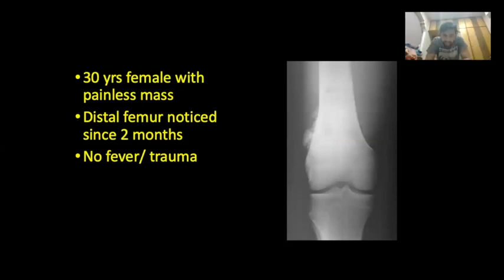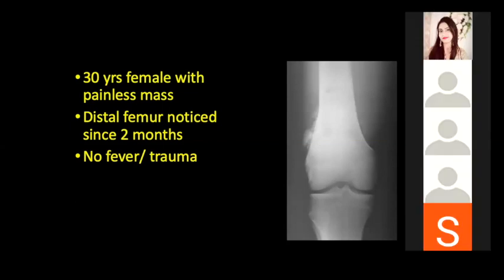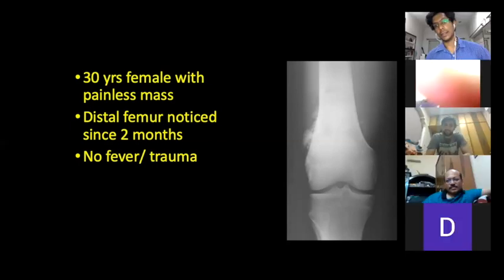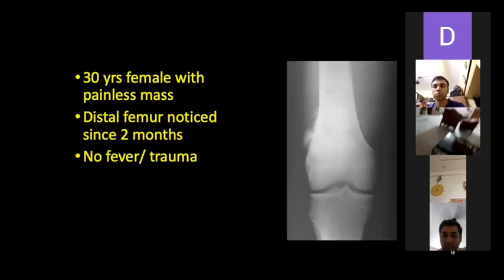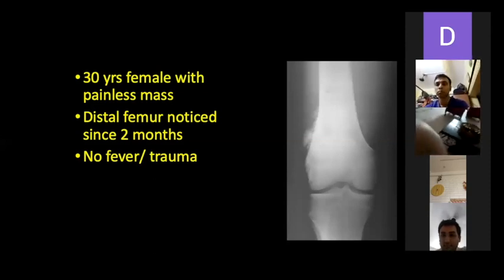The margins are not very well defined. I cannot make out the wide zone of transition. You cannot even differentiate the zone of transition. So it's most probably soft tissue involvement. Maybe some degree of soft tissue swelling overlying the tumor, but then again, this is not a very good quality X-ray, so it's not very easy to comment on it.